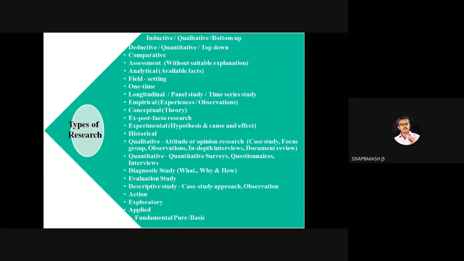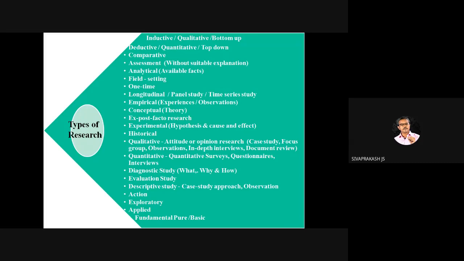Like if you are going for a case study about any company, we have to assess their financial statement, their labor, the 7S, staff, system. Each and every part you have to study. So that is the case study approach.